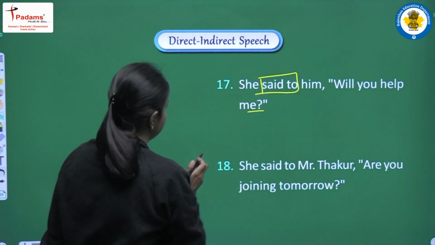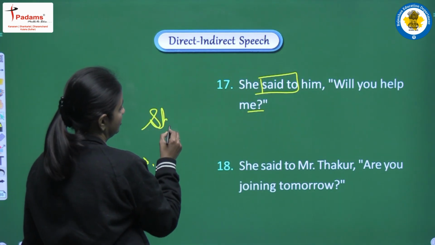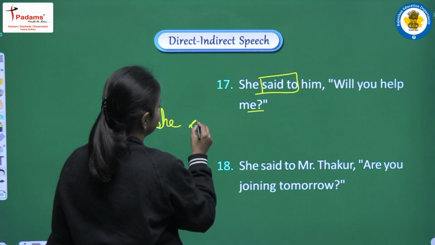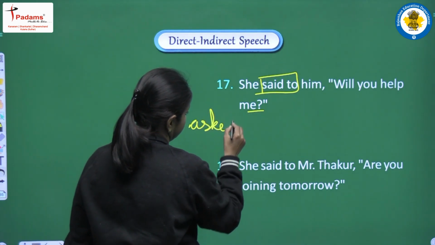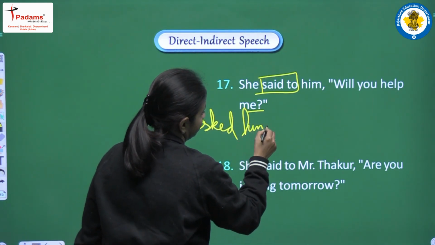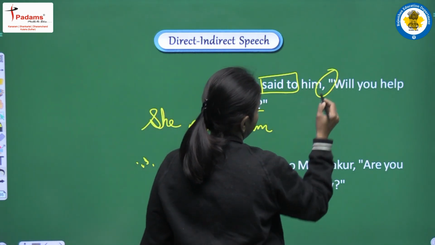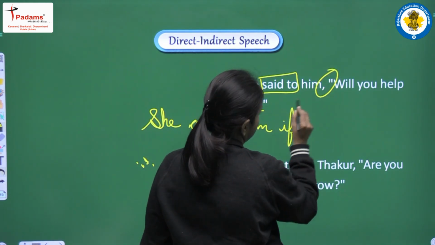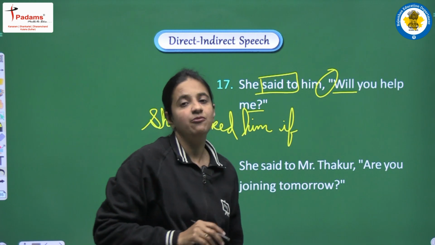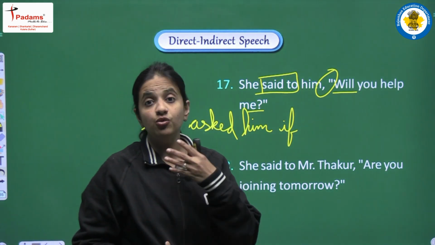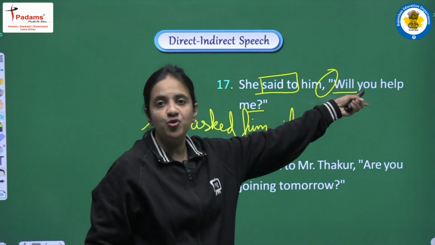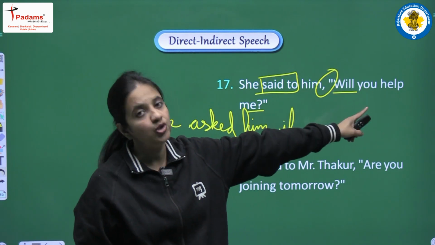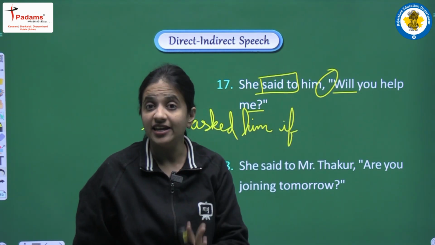Okay, so let's see. I am writing, she asked him. Conjunction here we will use if. Now, will you help me? Will, it will be converted into would. But first of all, we have to write the subject, that is you. You, again, it's a second person pronoun.